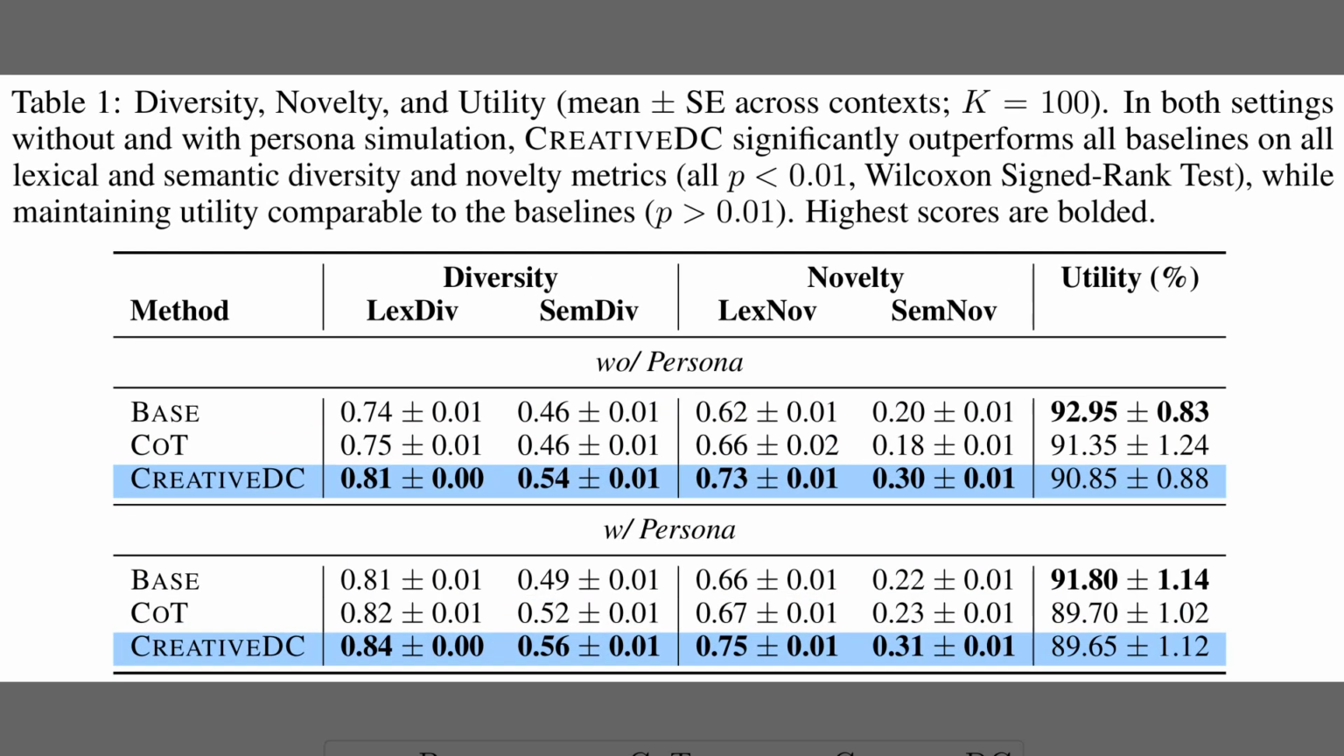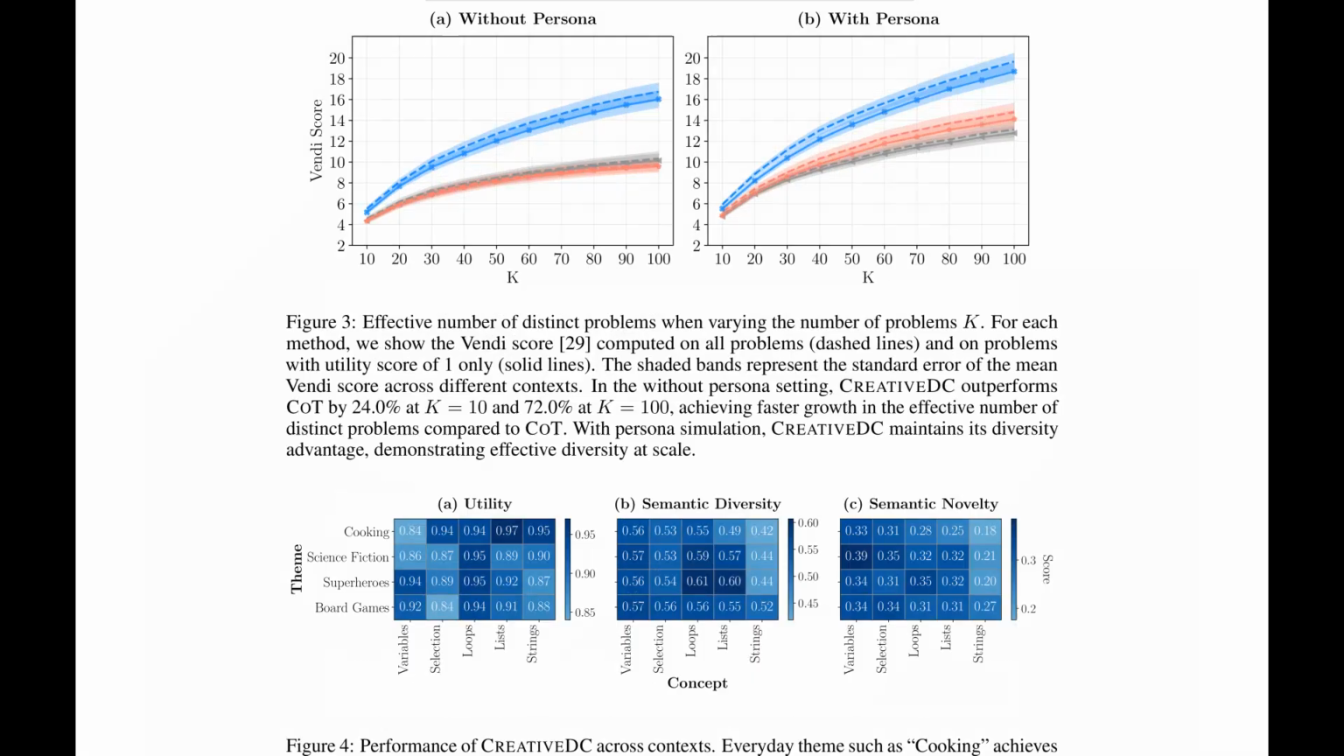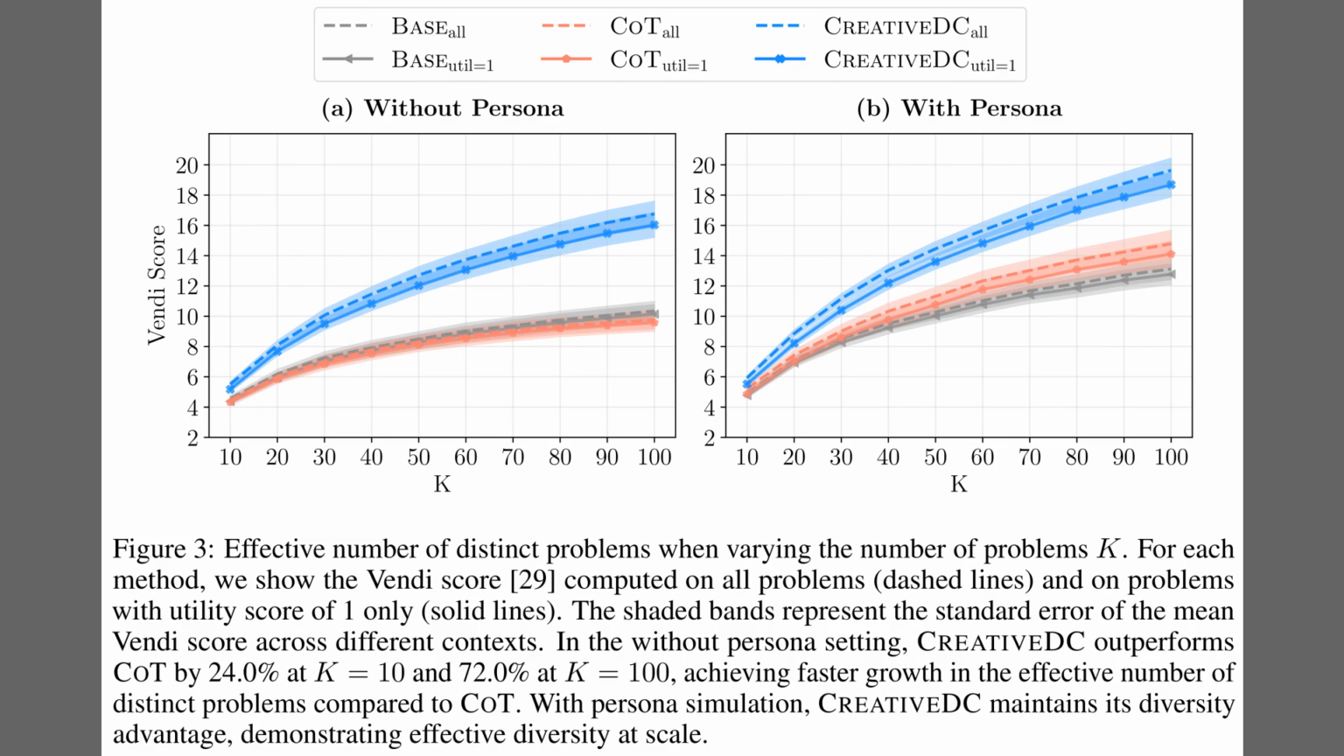So, while the previous figure visualized the shift, Table 1 provides the hard numbers that quantify these gains. First, looking at the top section without persona simulation, the results are striking. Notice the semantic novelty column. CREATIVEDC achieves a score of 0.30, far outpacing the 0.18 from chain of thought. Crucially, checking the utility column on the far right shows the score stays above 90%, proving the model does not sacrifice correctness for creativity. Finally, the bottom section confirms that even with persona constraints added, the method maintains its significant lead.